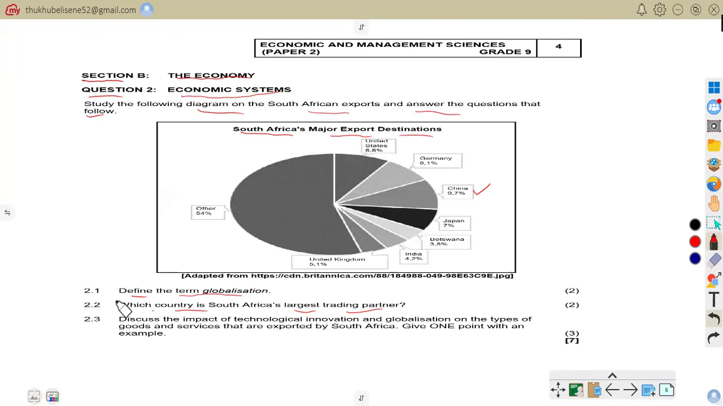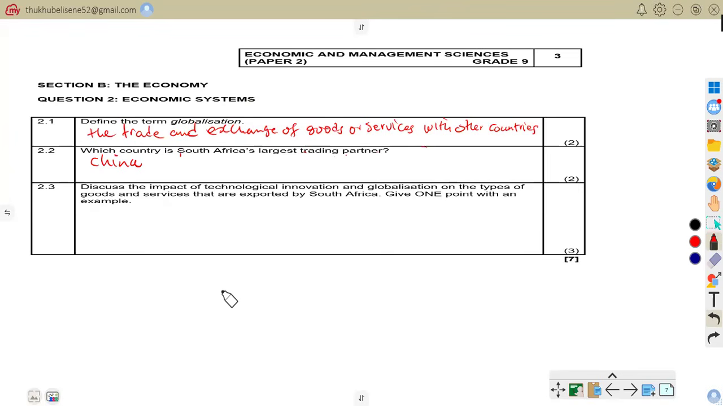2.3 says: discuss the impact of technological innovation and globalization on the types of goods and services that are exported by South Africa. Give one point with an example. So we have to give one point with an example.